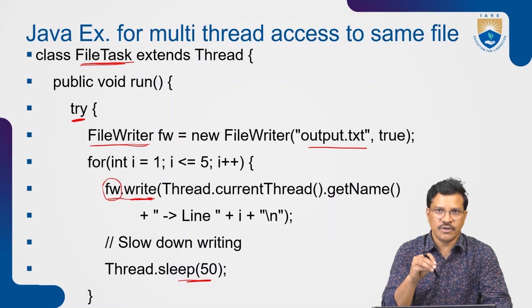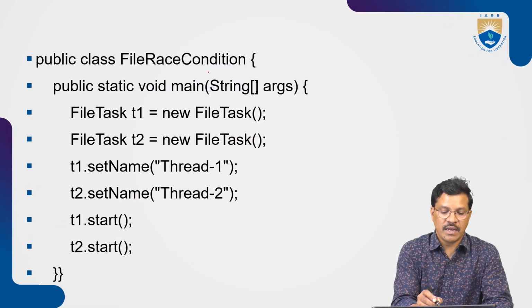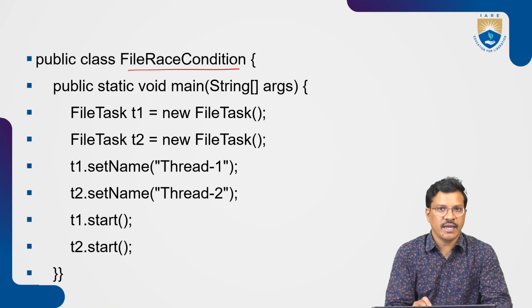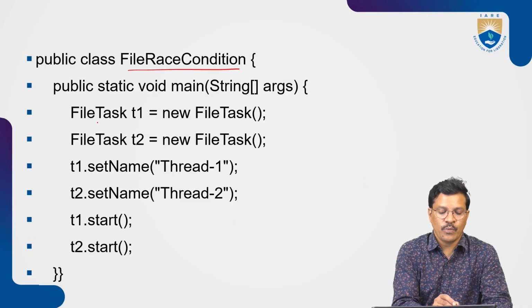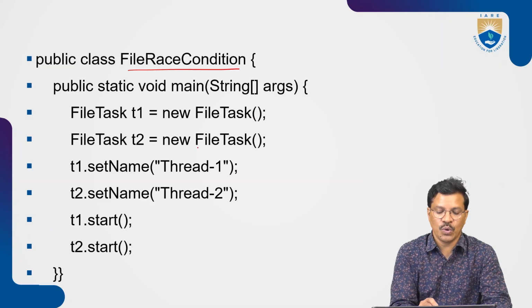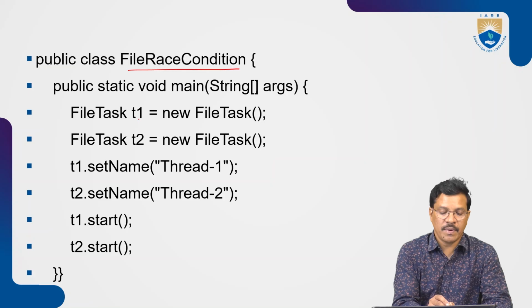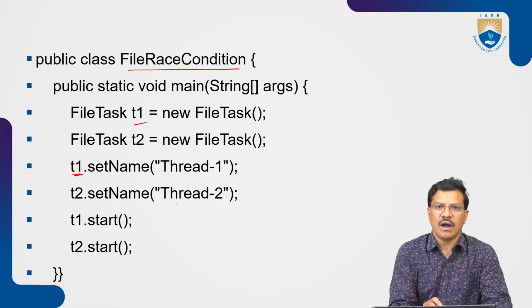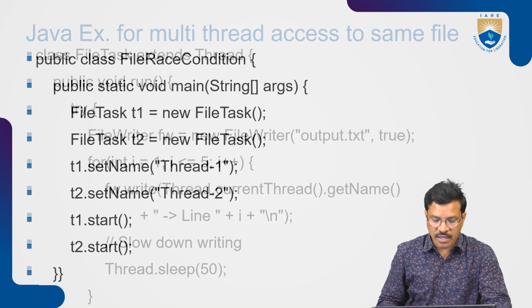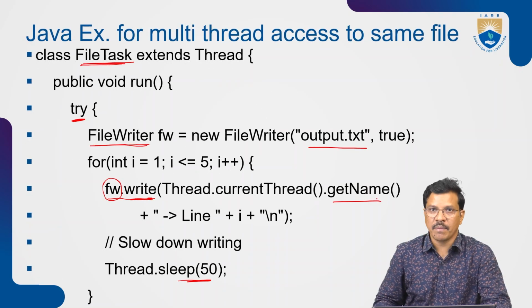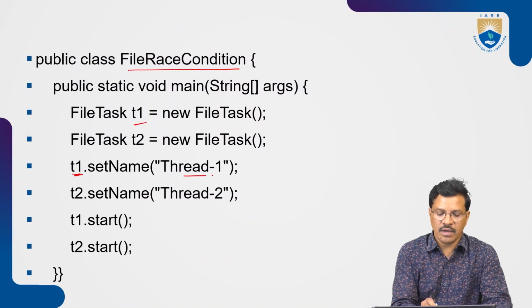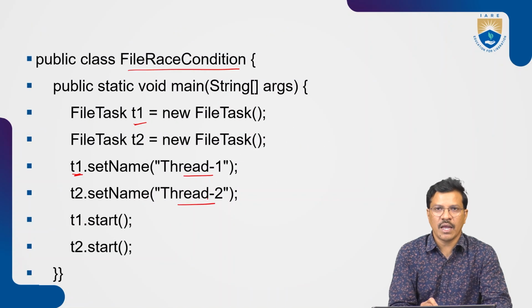Write some text into the file. Here this is the main class. In the main class we create thread objects through which we can access the start method. In public static void main, we create 2 objects for FileTask, t1 and t2. We call t1.setName, and whatever name we set here, we get the same name in the run method with getName. So t1 is thread-1, and t2.setName is thread-2.